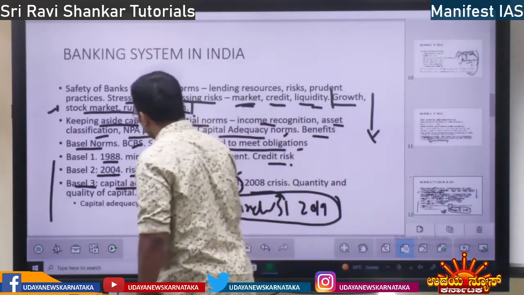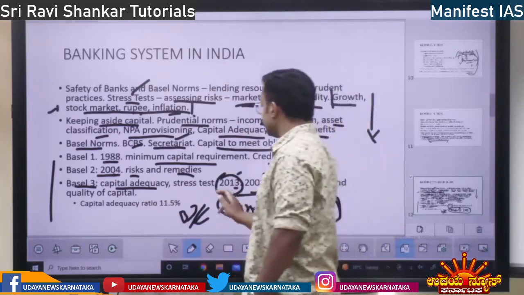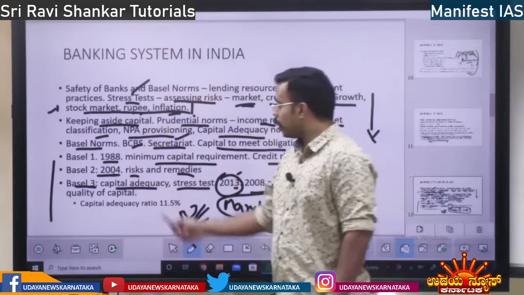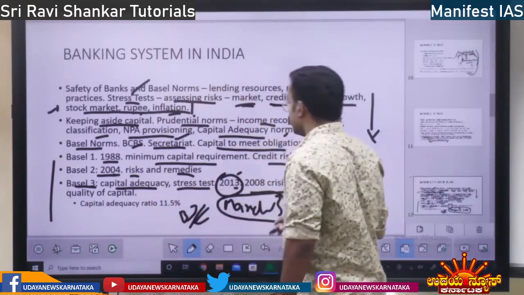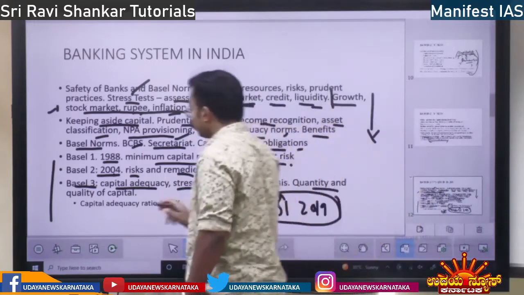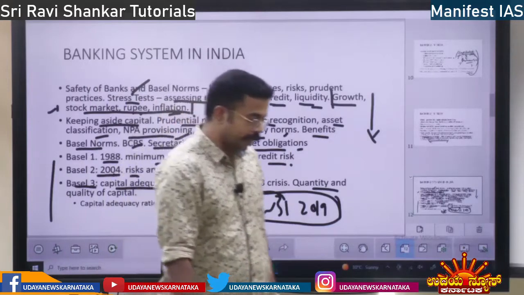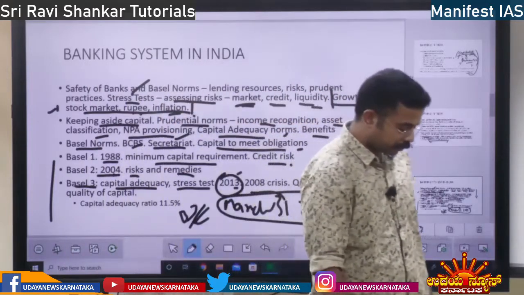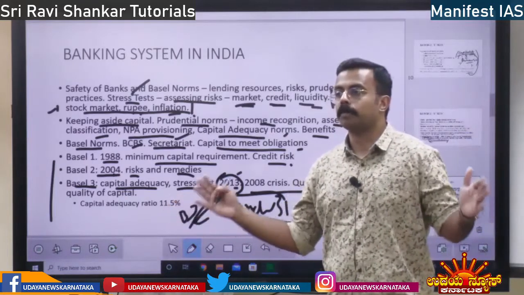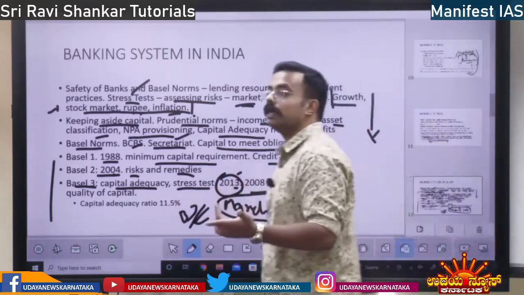It also speaks about capital adequacy. Not only capital adequacy, it speaks about stress tests. I told you what a stress test is. Then it focuses on the quantity and quality of capital. What is quantity and quality of capital? Quantity means the amount of money, the amount of assets. Quality means what is the quality of that asset.